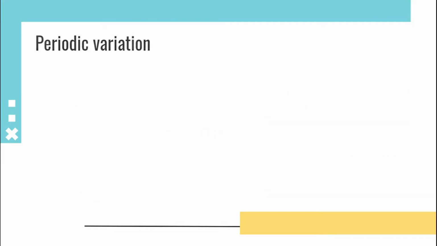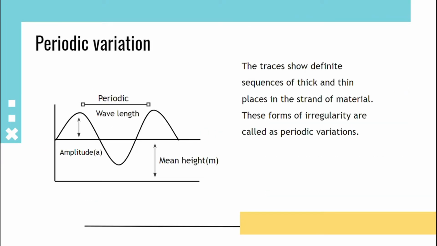Periodic variation. This trace shows a definite sequence of thick and thin places in a strand of material. So this form of irregularity is known as periodic variation. This can be controlled by proper setting and proper maintenance.